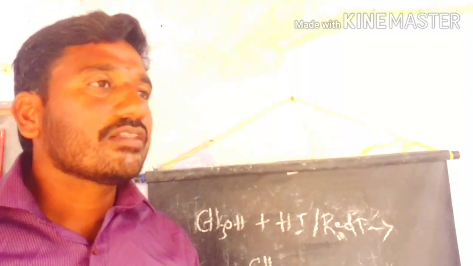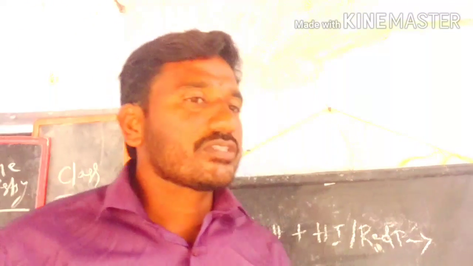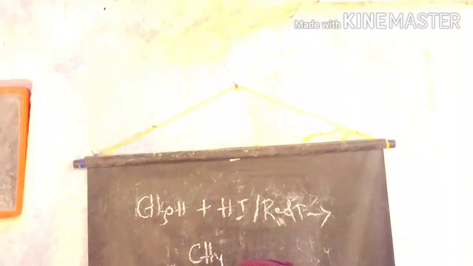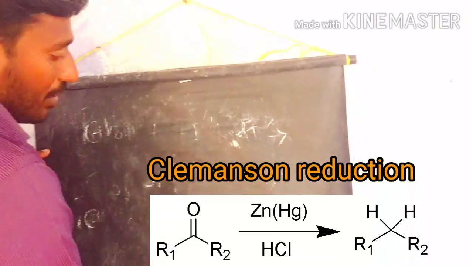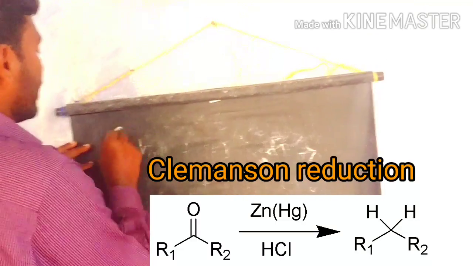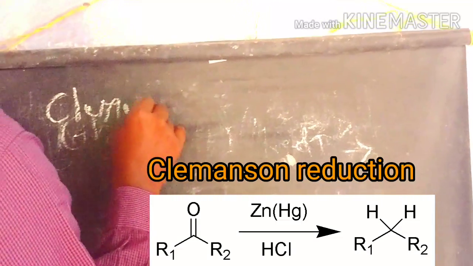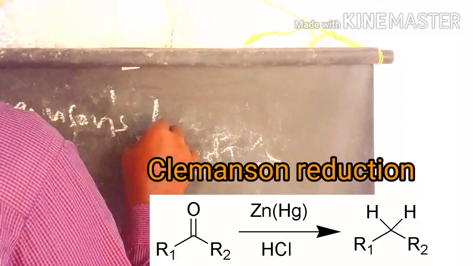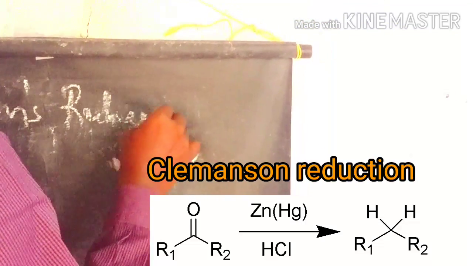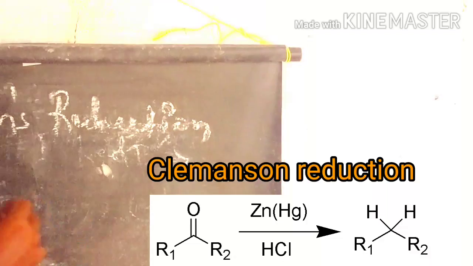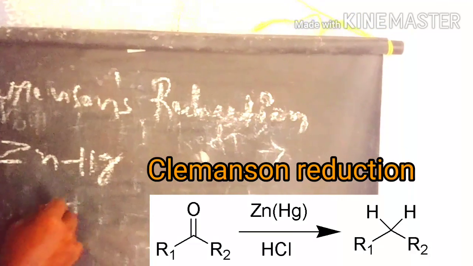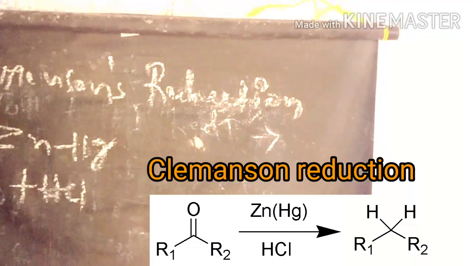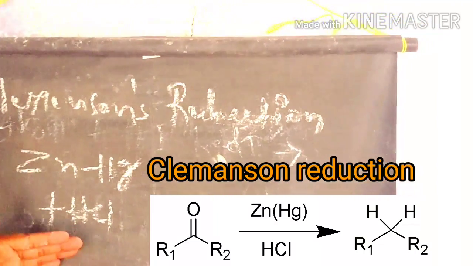Let's see the next two remaining reduction processes. The first one we discussed is the Clemmensen reduction process. In the Clemmensen reduction, we have a specific reagent. What is the Clemmensen reagent? The zinc amalgam plus HCl. This is the Clemmensen reagent.